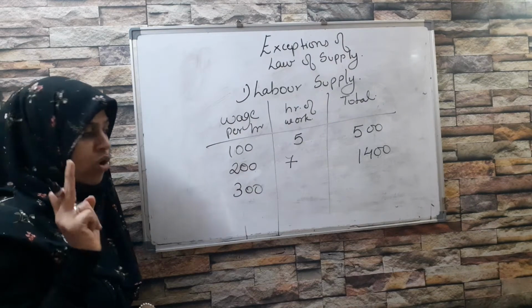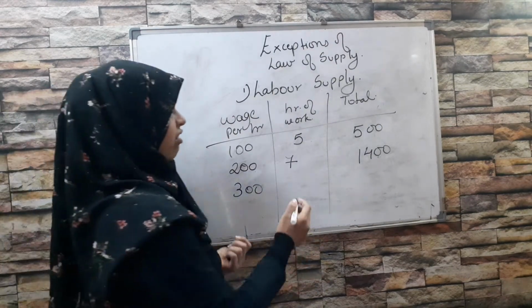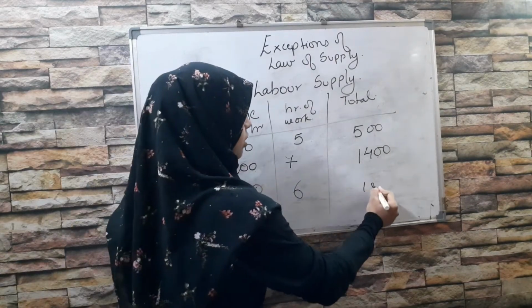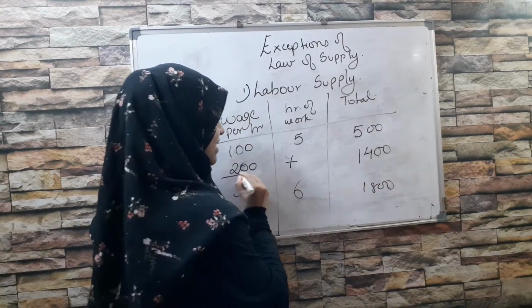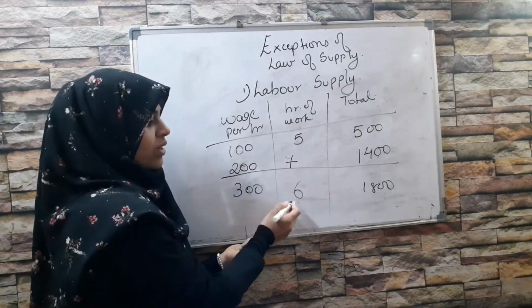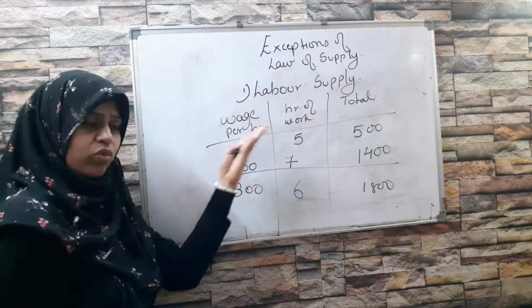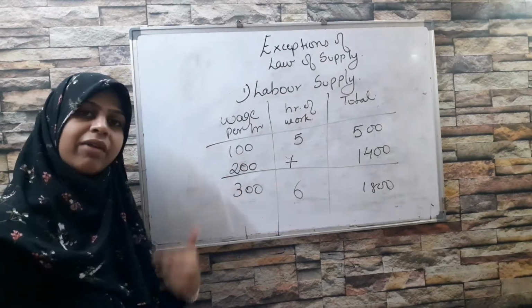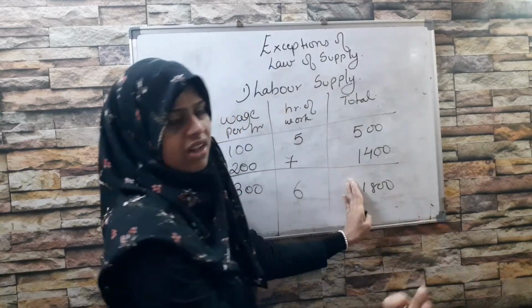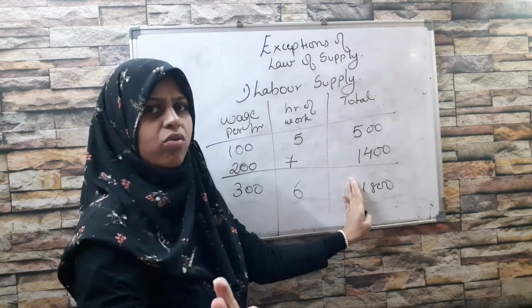The worker is thinking that it's okay if I work for 6 hours, because either way I'm going to earn more. जितना मैं 7 घंटे में नहीं कमा रहा था, उससे ज़्यादा तो मैं 6 hours में कमा रहा हूँ. Then why work 7 hours? Let me spend time with my family. I want only this much. This much is enough. Now I don't want to give any more hours to the boss.